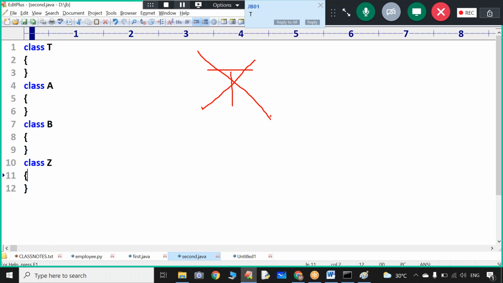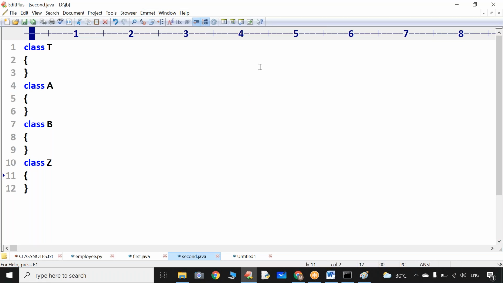Sir, as per Java standards, initial class is nothing but a class which is defined first, that is your English dictionary meaning. But according to Java, the class in which I have the main method is the initial class.